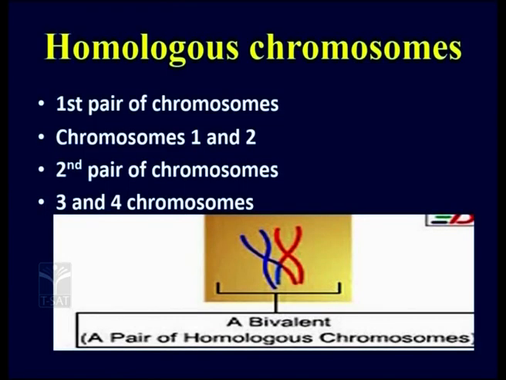Then go to the second pair of chromosomes. Again two chromosomes are present, the third chromosome and the fourth chromosome. Again one from father, one from mother. So, paired chromosomes are homologous chromosomes. Now, what are paired chromosomes? Chromosomes on which the same genes are present. That means whatever genes are present on this particular chromosome, the same genes are present even on this chromosome.